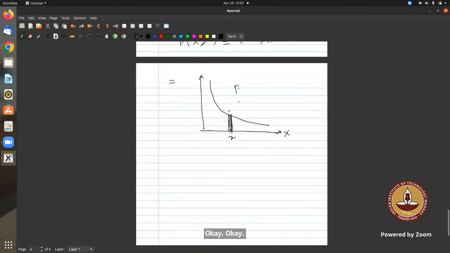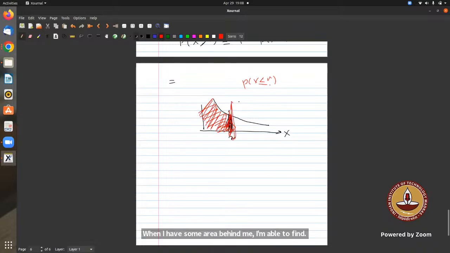Sir, I don't understand: when we are writing less than or equal, we are taking the point till that point, no? Generally we are interested in everything up to this x. So this is the complete area, right? When I have the area behind me, I am able to find the area under that curve. When I say the probability that X is less than x, that means everything under the curve up to this point. When I say X is less than or equal to x, again it will be the same thing.